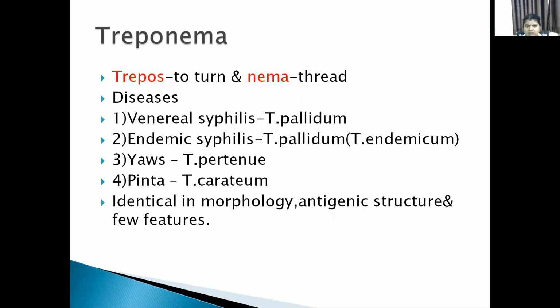These are some of the diseases caused by the genus Treponema, and even though they cause different types of diseases, they differ only by clinical manifestation, but morphologically and in antigenic structure they are similar. They differ only in the course, involvement, and characteristic lesions.